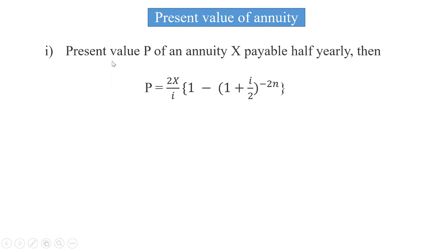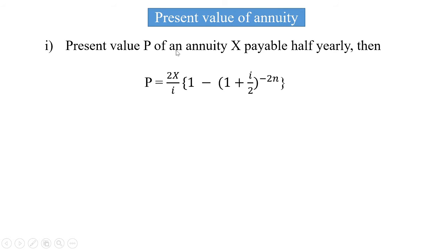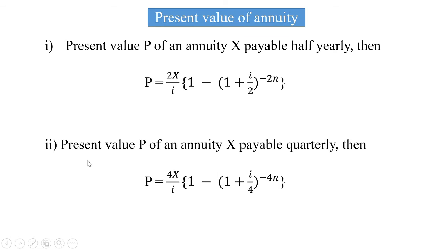Present value of annuity. Present value P of an annuity X payable half yearly, then P is equal to 2X divided by I, in curly bracket, 1 minus, 1 plus I divided by 2 bracket complete raised to minus 2n, curly bracket complete. Present value P of an annuity X payable quarterly, then P is equal to 4X divided by I, in curly bracket, 1 minus, 1 plus I divided by 4 bracket raised to minus 4n, curly bracket.